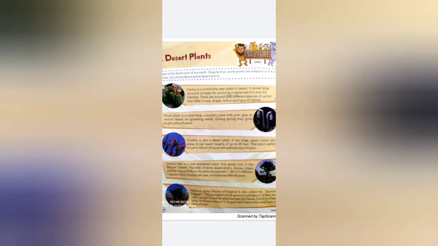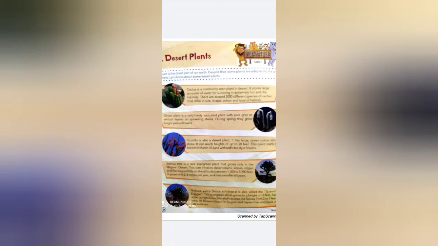Next is ocotillo. Ocotillo is also a desert plant. It has large green spiny sticks.